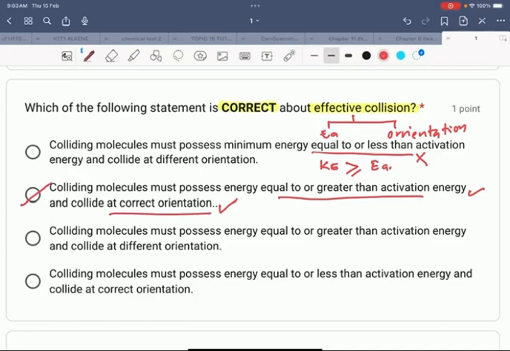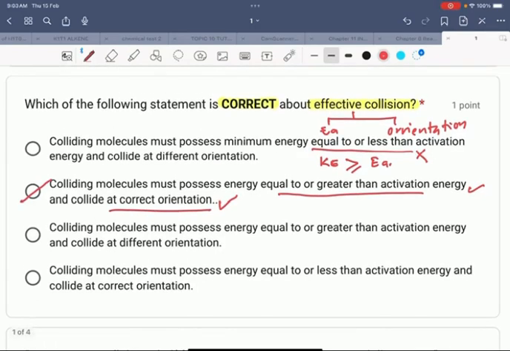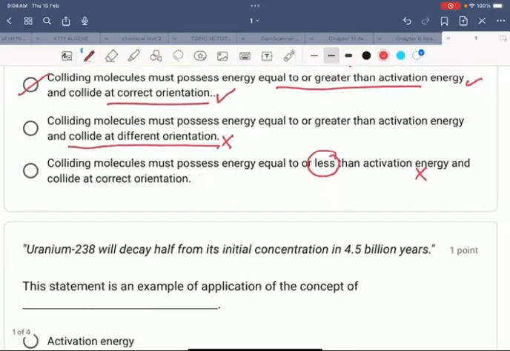Okay, but we look at the third option here. The colliding molecules must possess energy equal to or greater than activation energy and collide. Okay, this statement is incorrect. Colliding molecules must possess energy equal to or less than. Okay, less than. The statement is incorrect. Okay, we go to the second one.